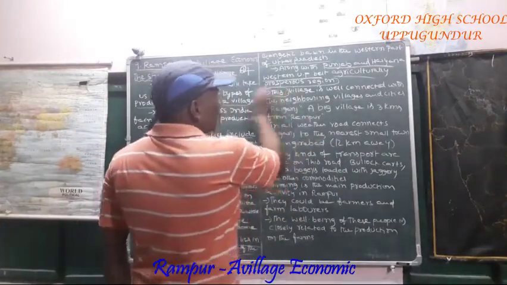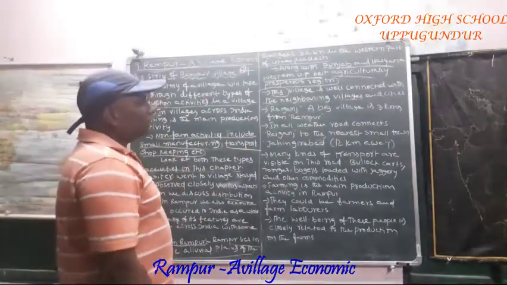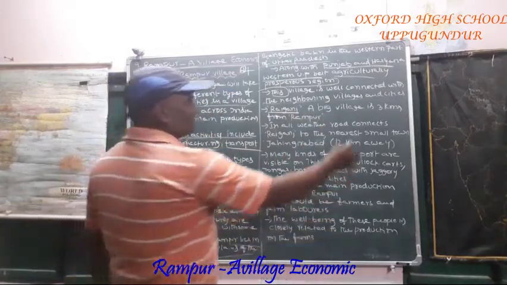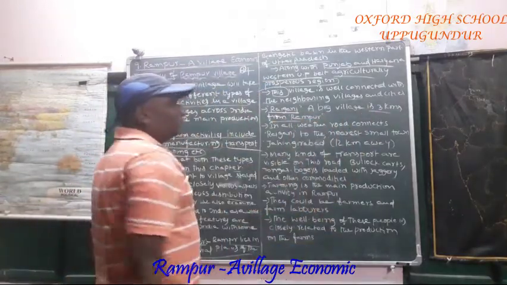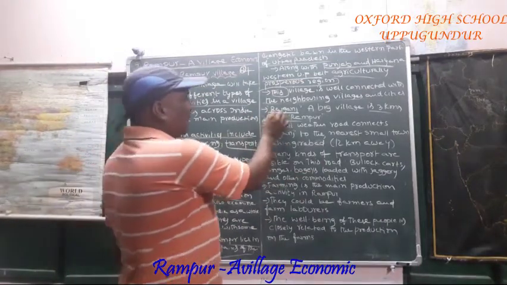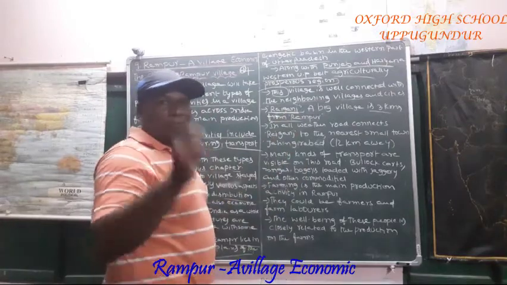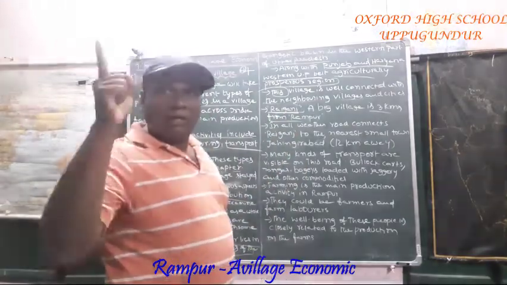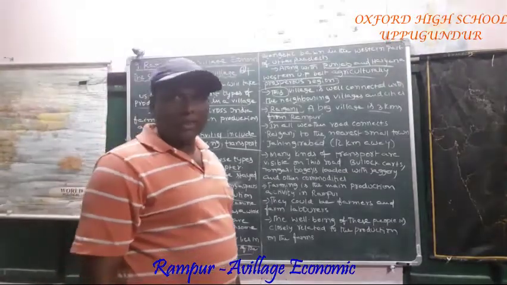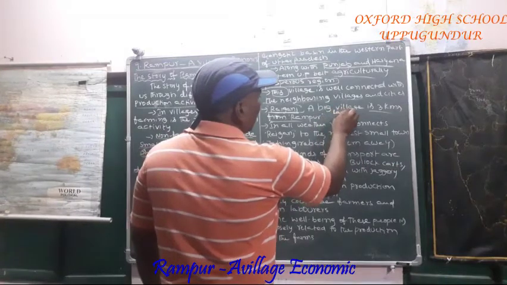Which village? Rampur village. We are discussing Rampur. Raiganj, a big village, is 3 kilometers from Rampur. Very important, note down. First he explained about Raiganj village. Raiganj is a big village very near to Rampur village. What is the distance between Rampur and Raiganj? 3 kilometers.